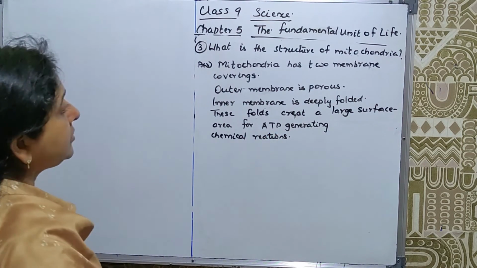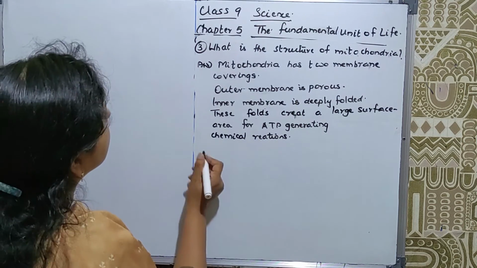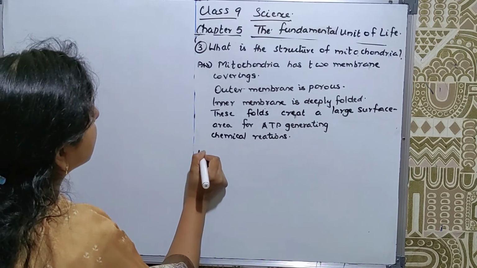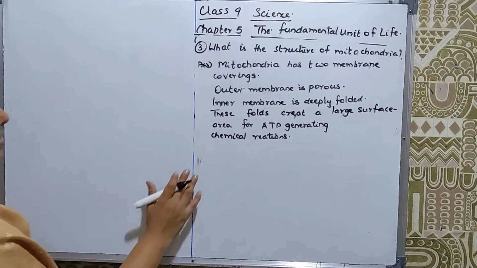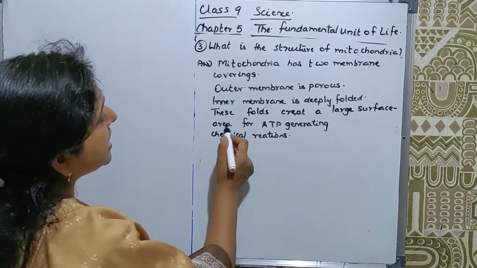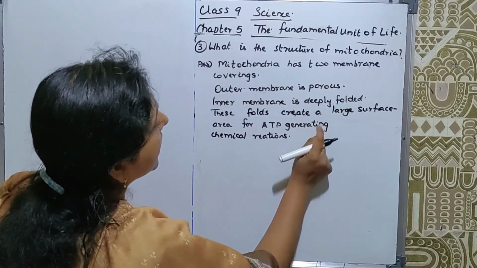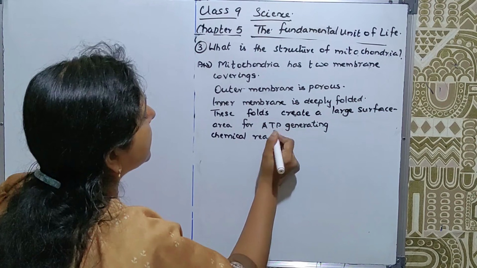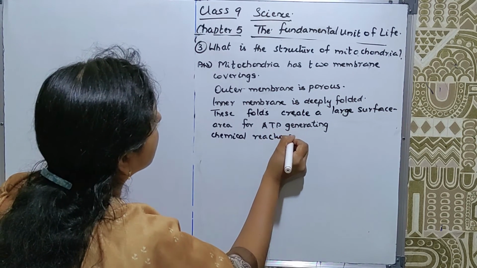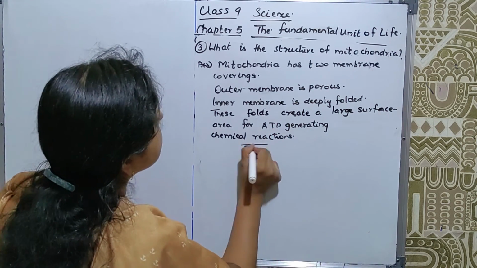Now, next one. So these folds create a large surface area for ATP generating chemical reactions. That is the answer.